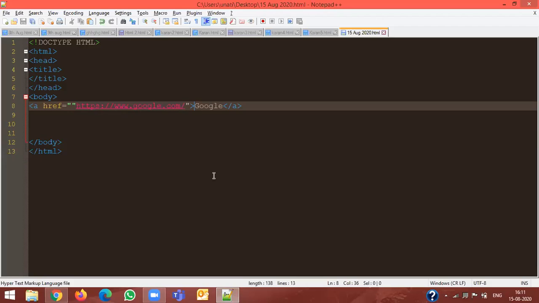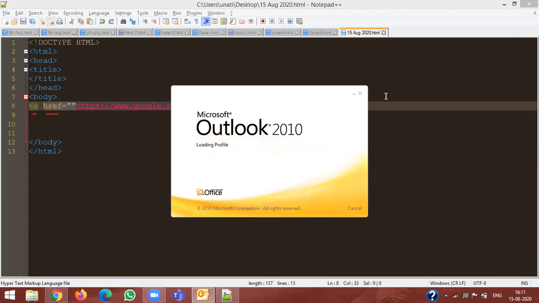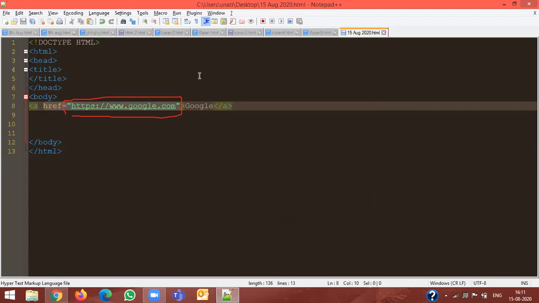Okay. Now let's try to understand what this is all about. The anchor tag says there is an attribute by name href. That attribute is pointing. Karan, I have to see the code. That attribute, you have a double quotes over here. Please remove that. That's why it is not working. That attribute is saying go to this particular website or link. Okay. And on the web page, it will show you this particular text.